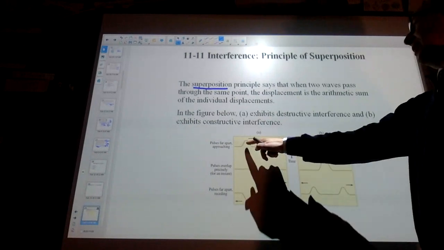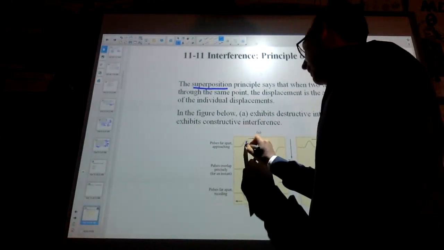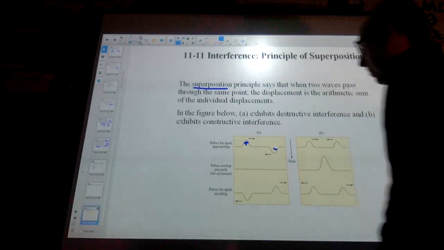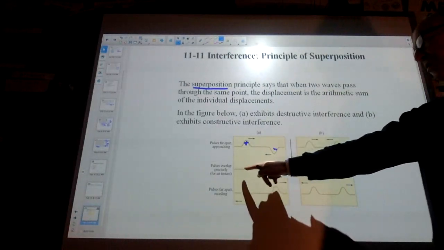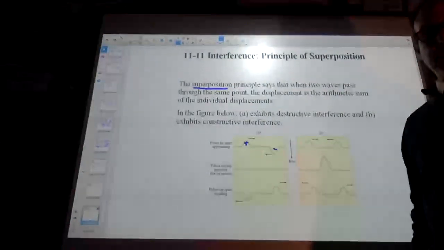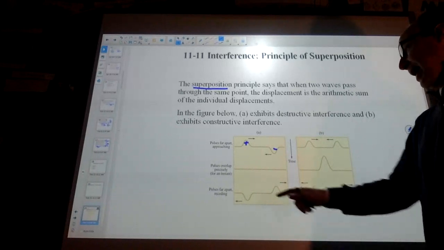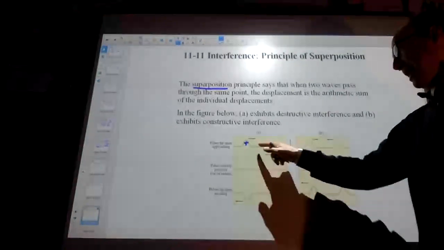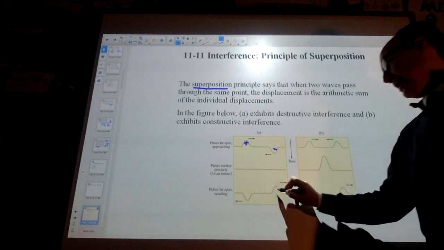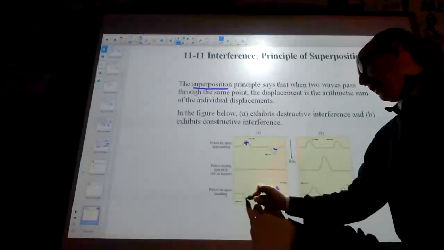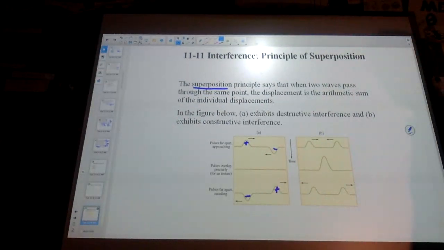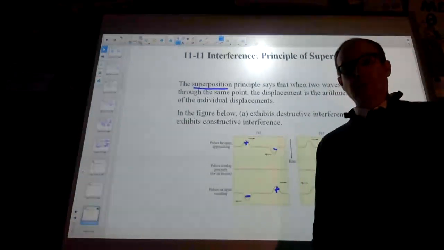So looking at our picture here, we have what I would call a positive pulse and a negative pulse. As they meet each other, they're going to cancel out. And I'll show you guys this in class. And then, as they pass, the positive was going to the right. The positive continues going to the right. The negative continues going to the left, as if they didn't interact at all. This is unusual.